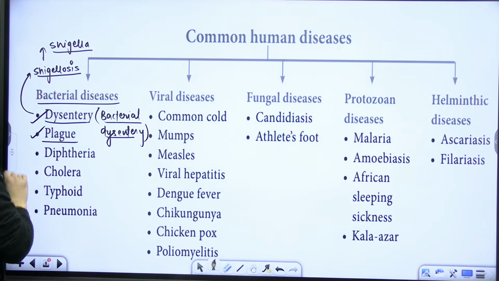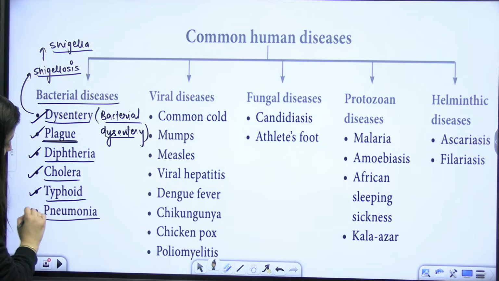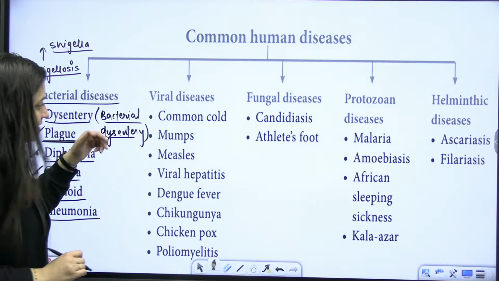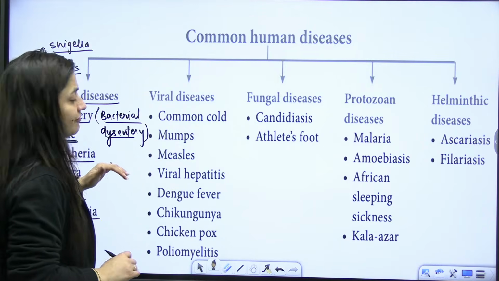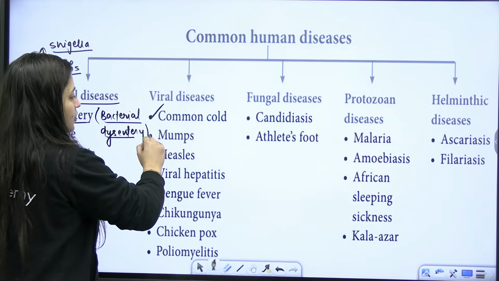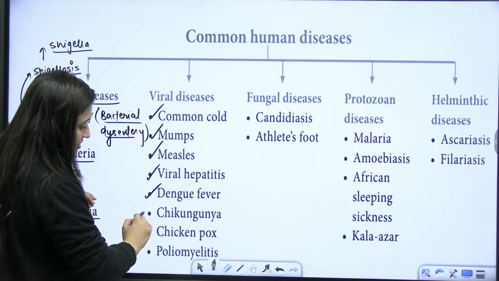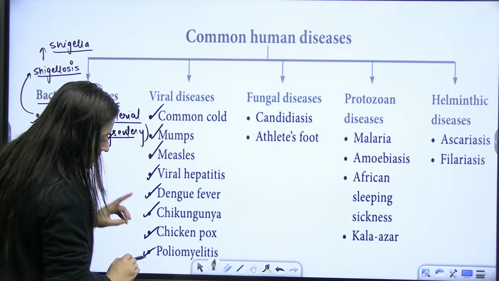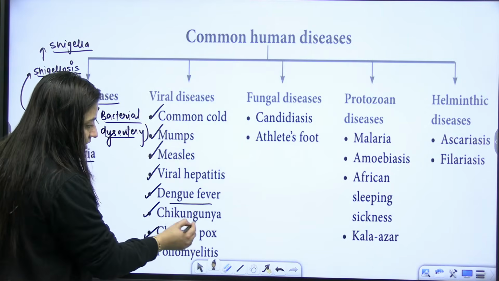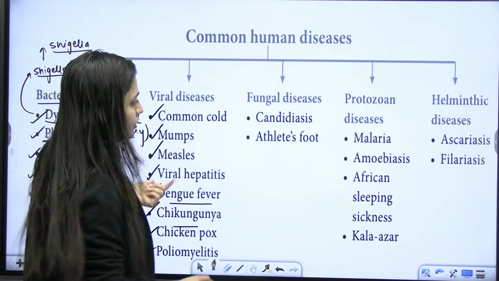Then plague is there, diphtheria is there, cholera is there, typhoid is there, pneumonia is there. Other than that, there are other diseases also that we have to discuss. We will even talk about paratyphoid. When it comes to viral diseases: common cold, mumps, measles, viral hepatitis, dengue fever, chikungunya, chickenpox, and poliomyelitis. Dengue fever and chikungunya were added to your syllabus, I think, 2 or 3 years back.